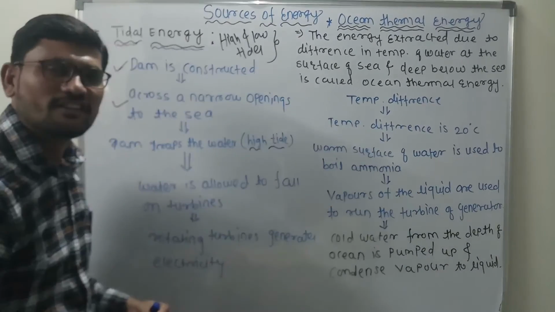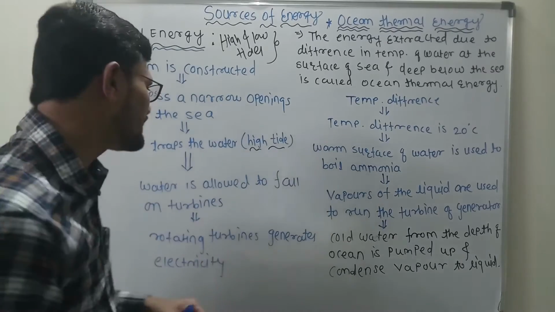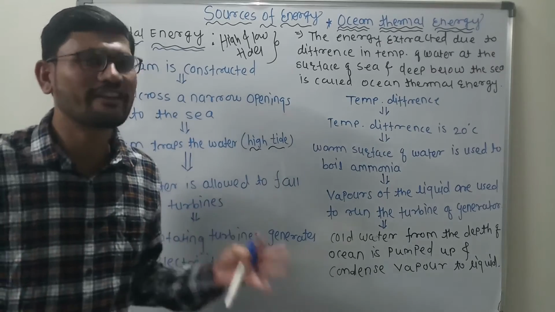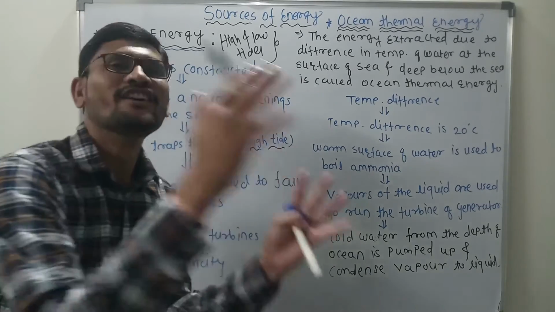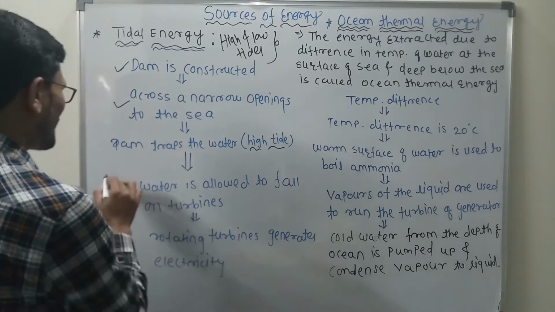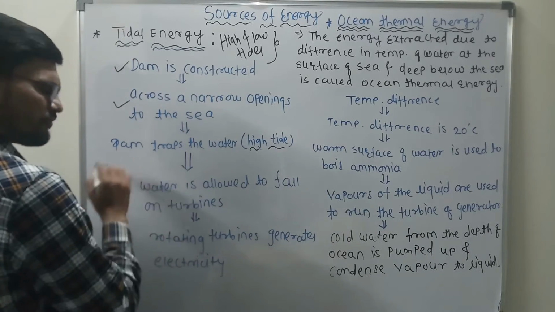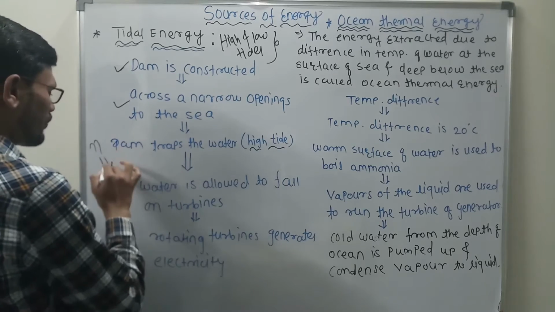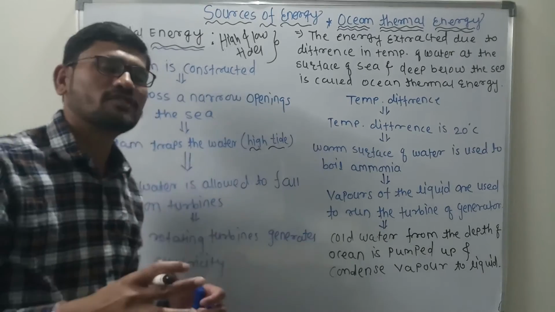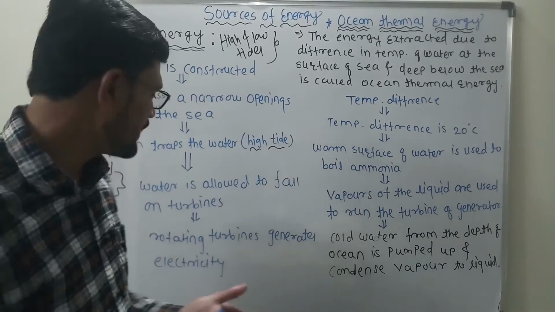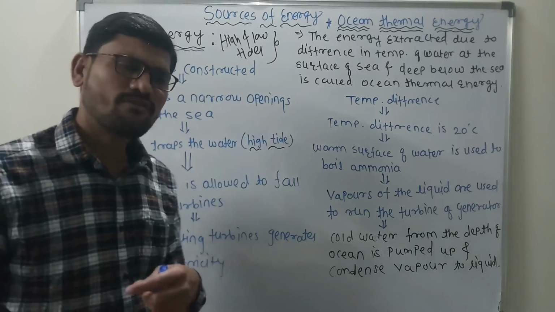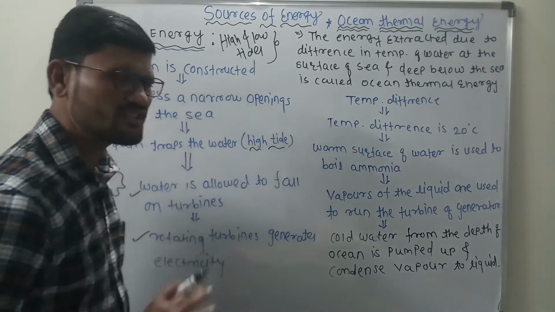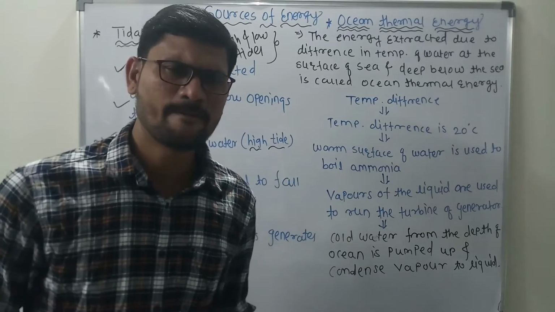When the waves are trapped by the dam, the water has high kinetic energy, and that water falls on the turbine. As soon as the water falls on the turbine, electricity will be generated, because whenever the turbine rotates, electricity is generated. This is how tidal energy works, very simple.